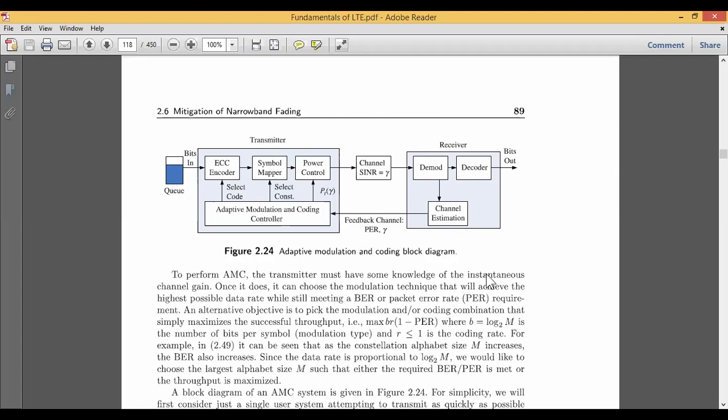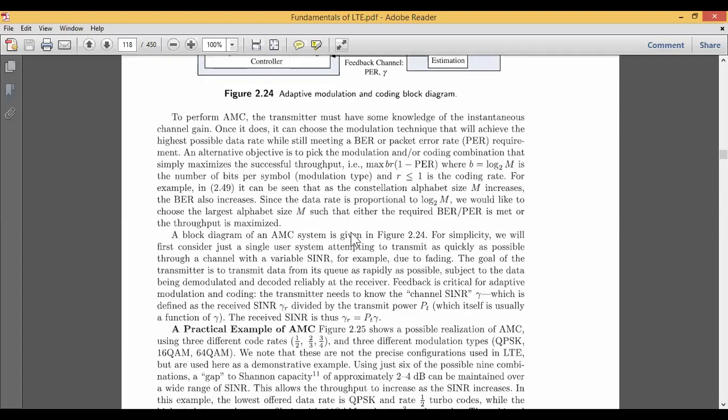Another thing we can see in adaptive modulation is the constellation alphabet. If the size of the constellation increases, then the bit error rate may also increase, and the data rate will be proportional to log to the base 2 of M. It means that the larger the size, the higher the bit rate, and the throughput will be maximized. This is how we select the modulation mechanism.